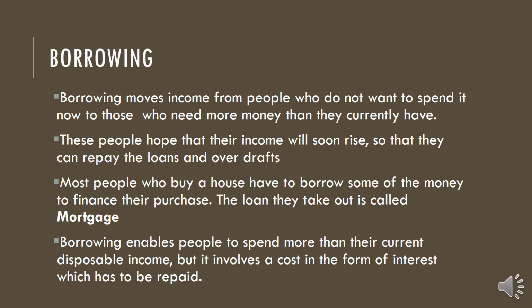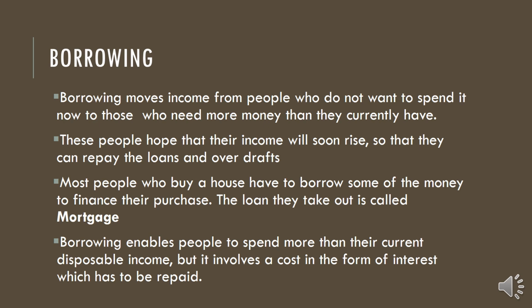Then most people who buy a house have to borrow some money to finance their purchase. Purchasing a house is not a simple matter, it needs a bulk amount of money. So that person cannot arrange all that money by himself. What he will do is take a loan. That loan is called a mortgage. If you are taking a loan in order to purchase a house, we call it a mortgage.